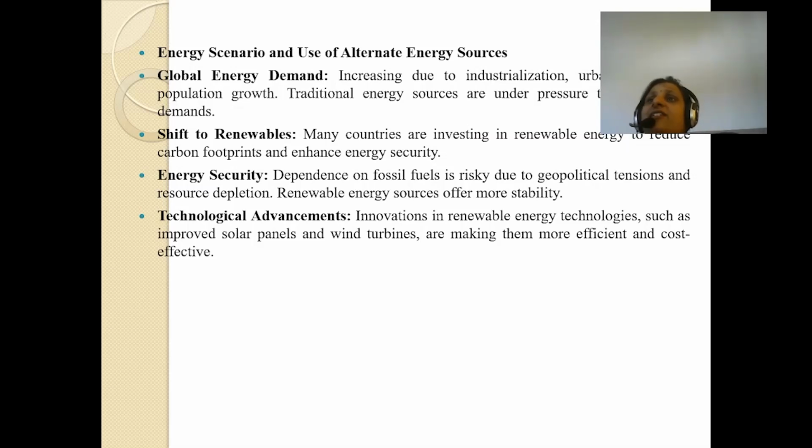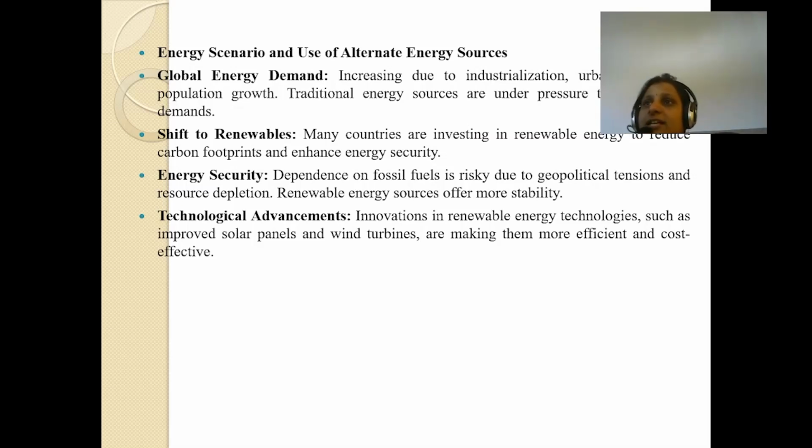Many countries are investing in renewable energy to reduce carbon footprints and enhance energy security. Various countries are investing in renewable energy so that they can reduce the impact of carbon dioxide. And as we have talked about, if we produce locally, it will enhance energy security and obviously economic security.